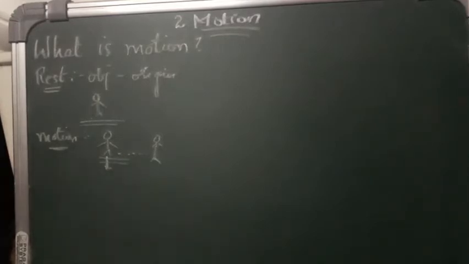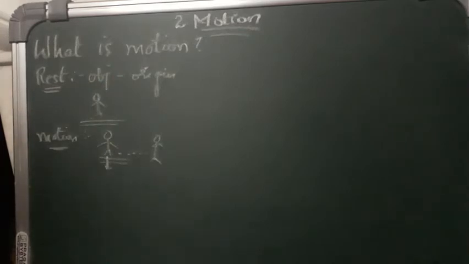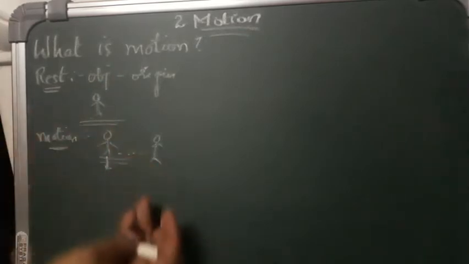So generally, what is motion? Movement of one object from one place to another, isn't it? Movement of an object from one particular origin to another point is called motion.